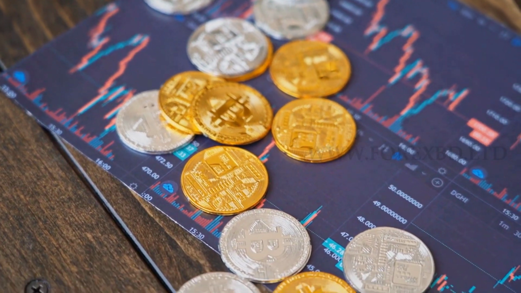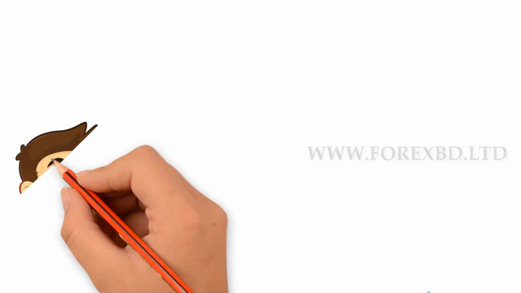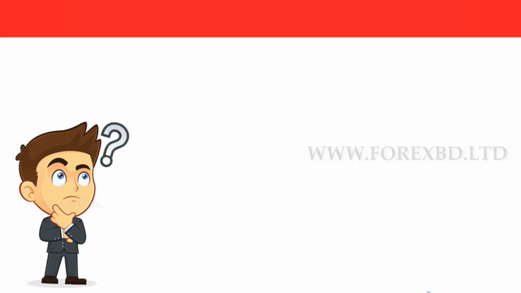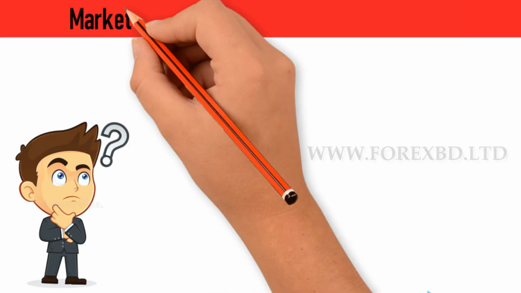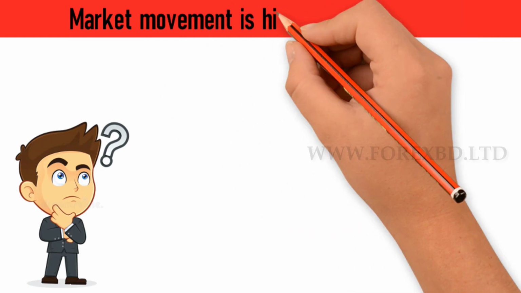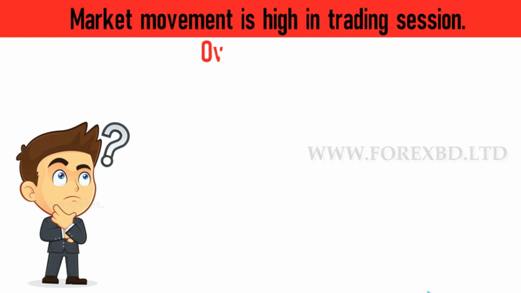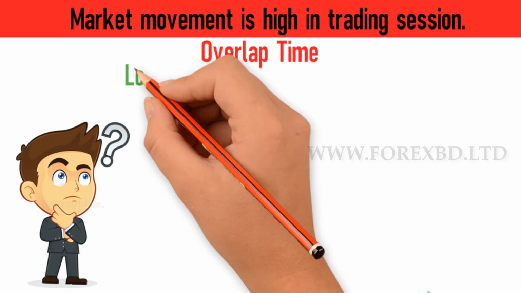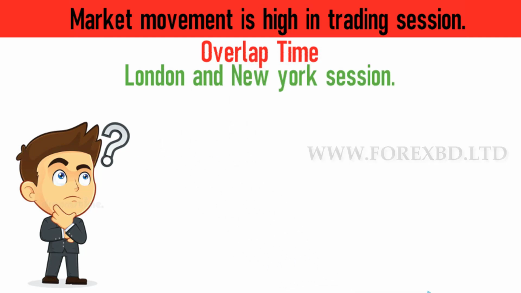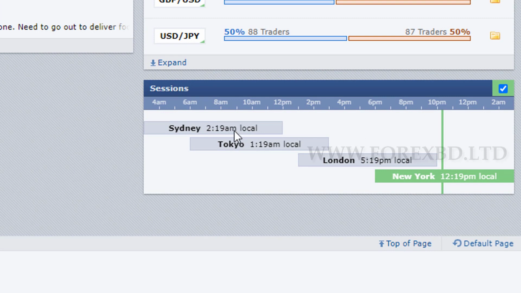Now the question is in the mind of many: which of these should be traded, at which time, and which pair should be followed? I mentioned the 4 sessions here and said the trading time of each session. You can trade at this trading time because there is much movement in this trading session. The best time to trade in Forex is when the London session overlaps the New York session. Overlap means when 2 trading sessions are active at a time. You can see on the screen that at a moment the London session and New York session are active together.